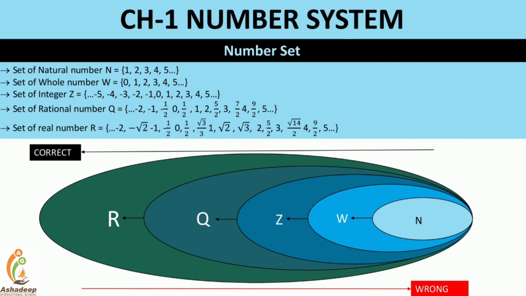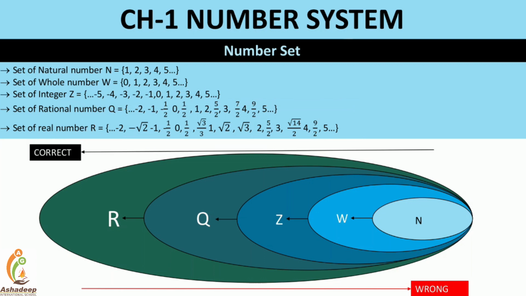Now let's move ahead with the set of real numbers. The set of real numbers includes all the numbers of all the sets. Each and every number you pick is already there in the set of real numbers, right? So this is what the real numbers are about.